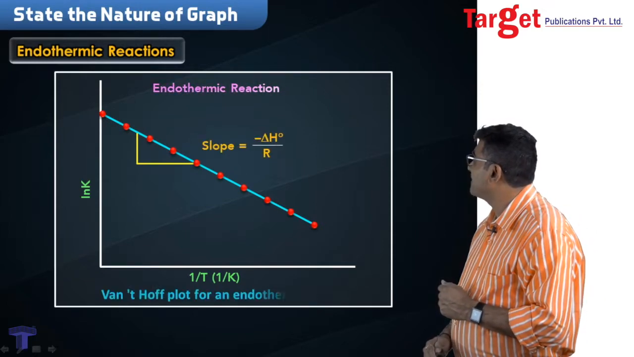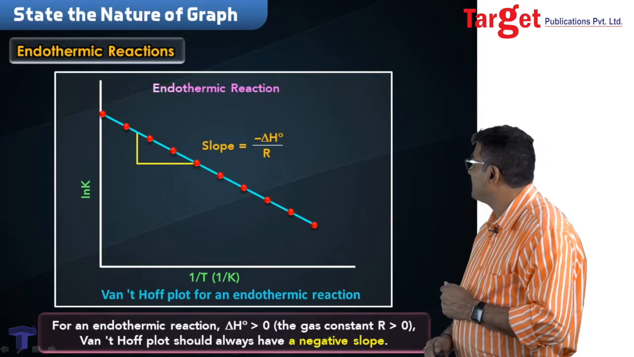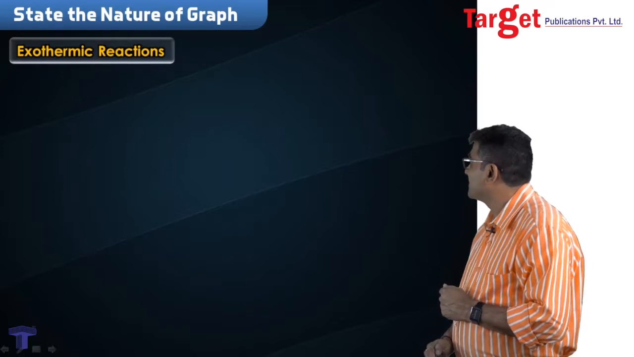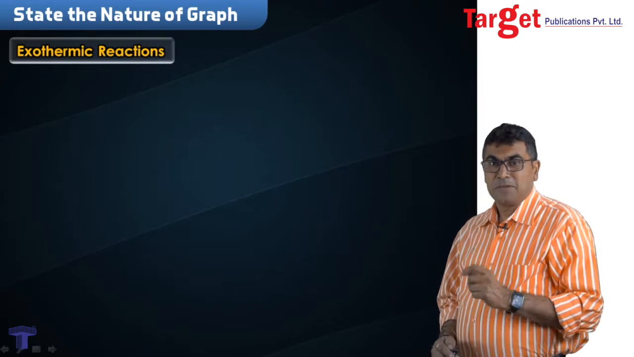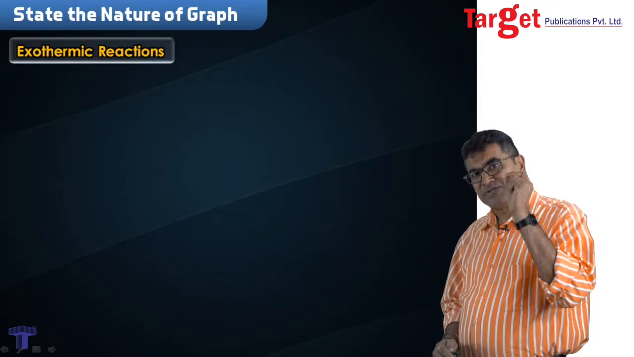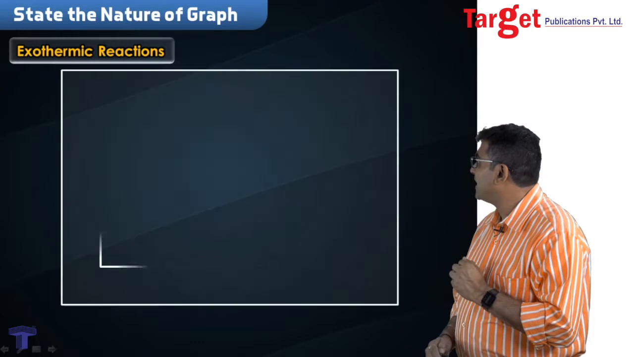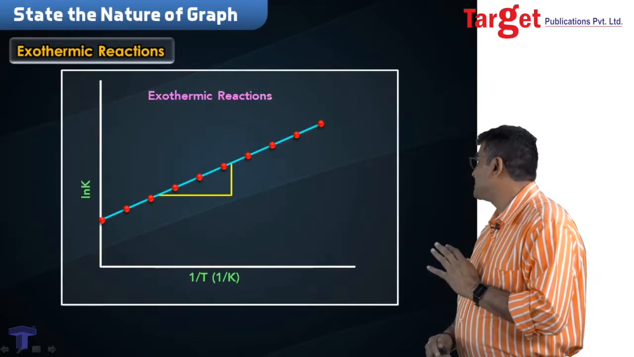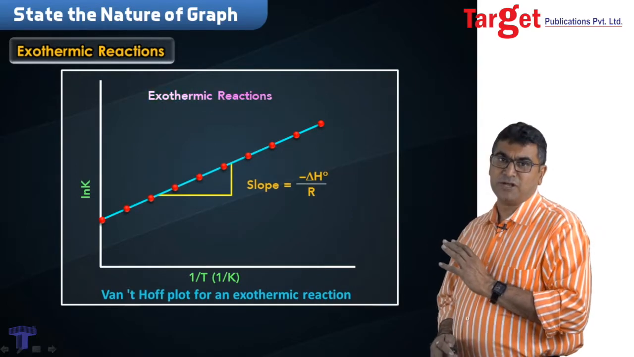In the same manner, if by any chance this would be an exothermic reaction, in that case delta H will be negative. Minus of that negative will be a positive value, and the slope minus delta H upon R will be positive. This will be an increasing graph, as you can see here. The slope will still remain the same, but it will have a positive value.